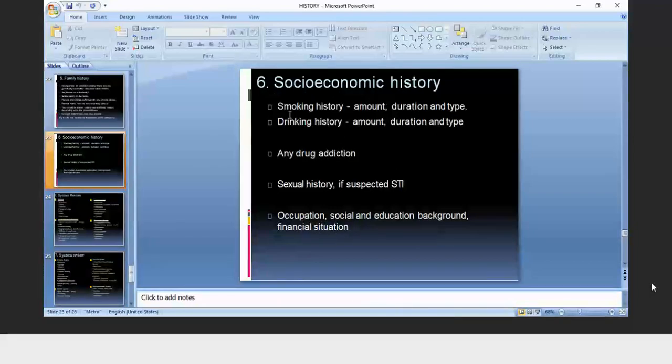In socio-economic history, you would ask for history of smoking, drinking, any drug addiction, sexual history, occupation, social and education background, and financial situation. Because there are certain diseases which are related to particular occupations, and socioeconomic status is very important to rule out diseases like nutritional anemias in case of females, hookworm manifestations. Okay.